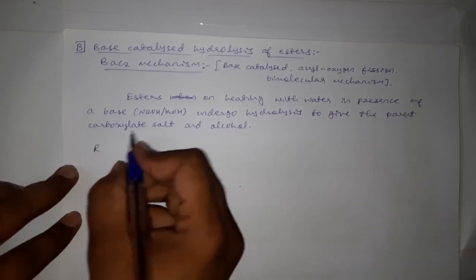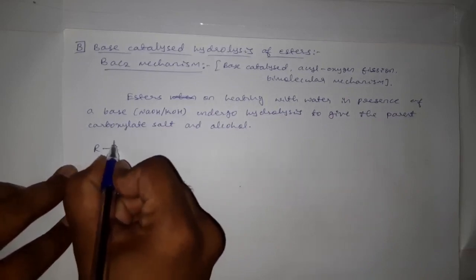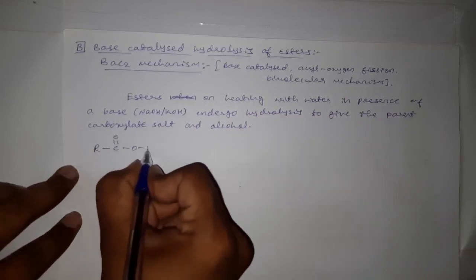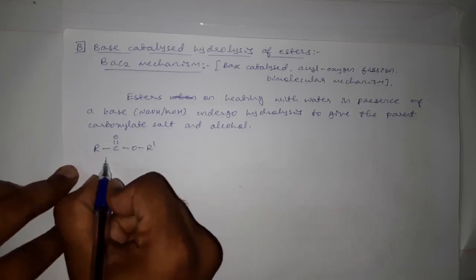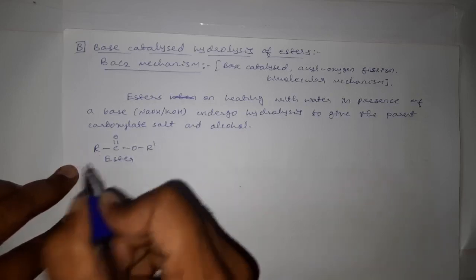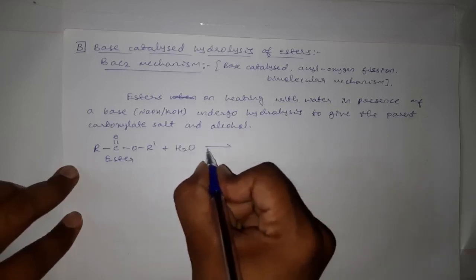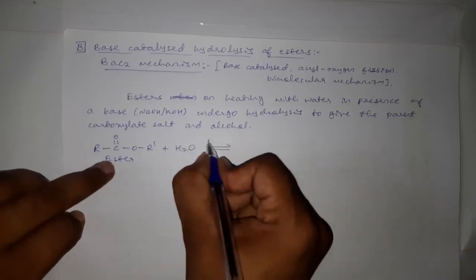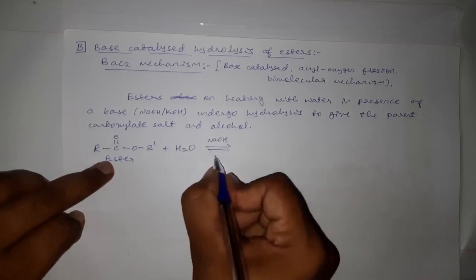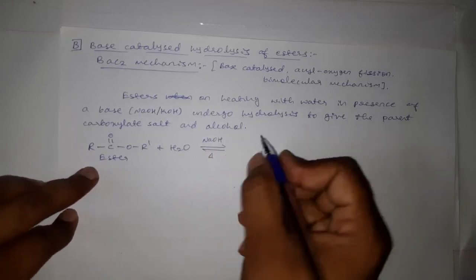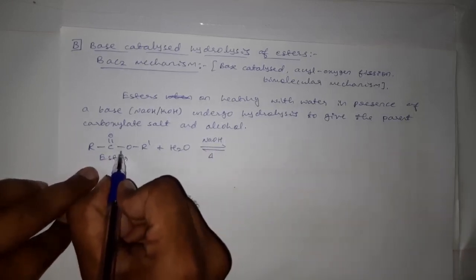We can write the general reaction for this one: R C double bond O, OR dash. This is an ester and it is heated with water in the presence of sodium hydroxide as a base, as a catalyst, and this bond will break.